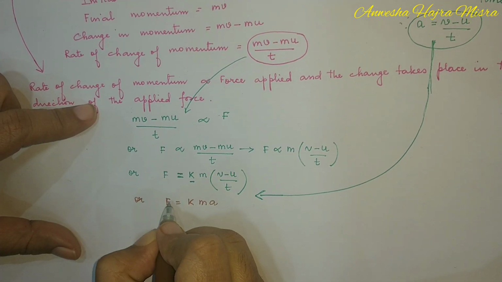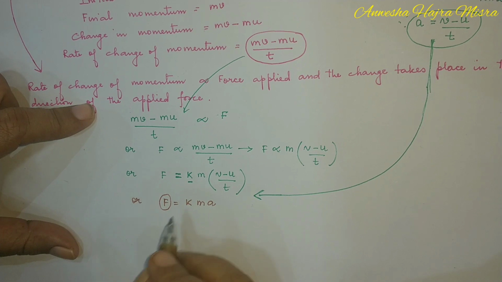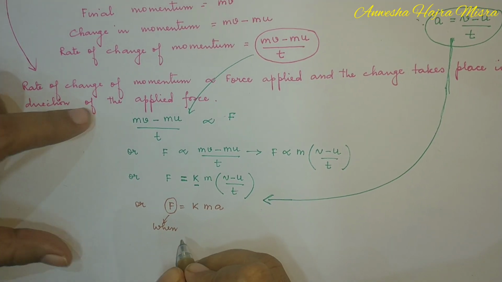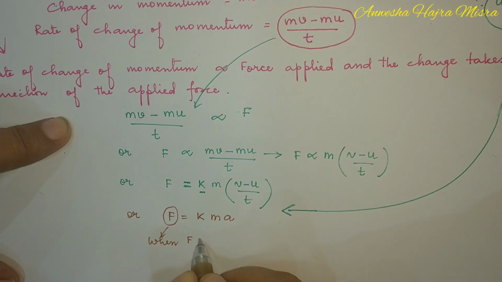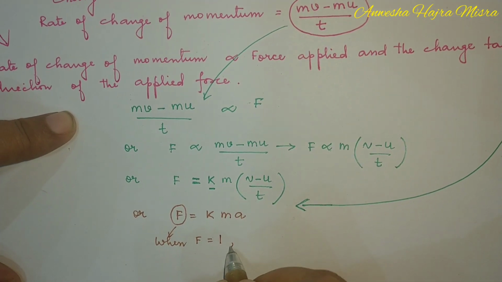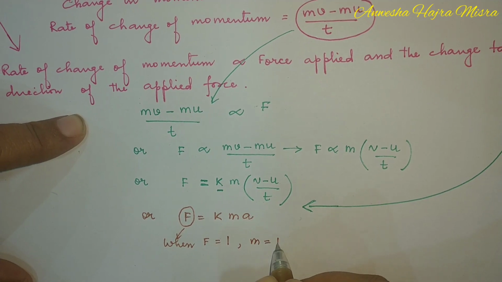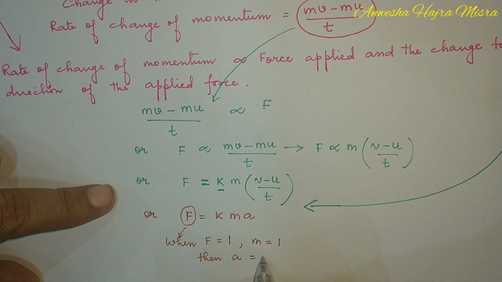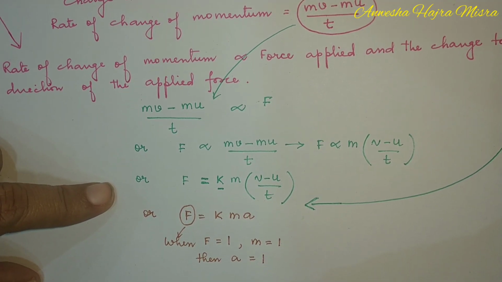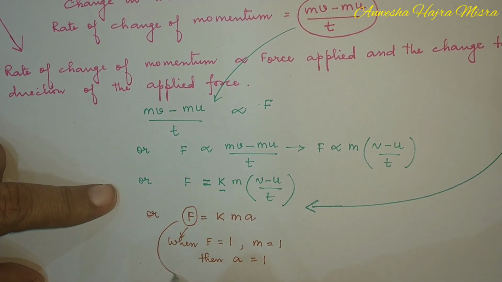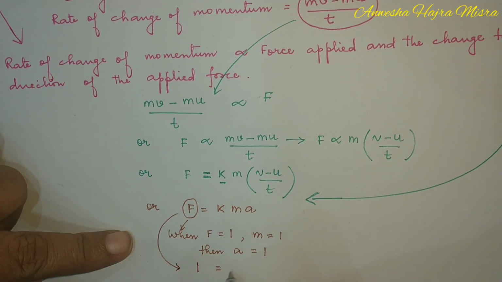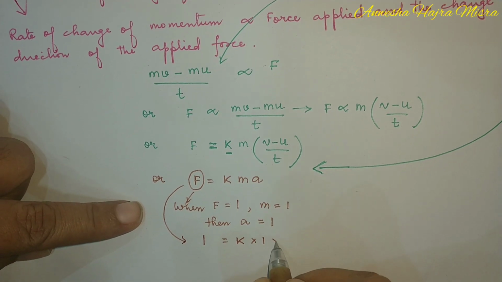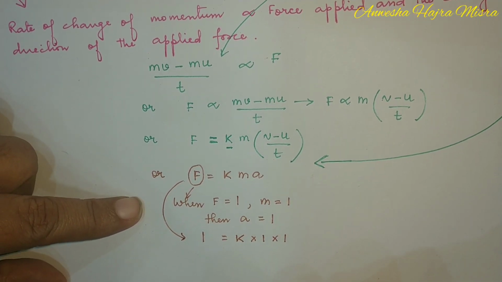Now the units of F were so chosen, children, that when unit force was applied on unit mass, then acceleration came out to be 1. So if you put the value of F as 1, mass as 1, then acceleration came out to be 1.